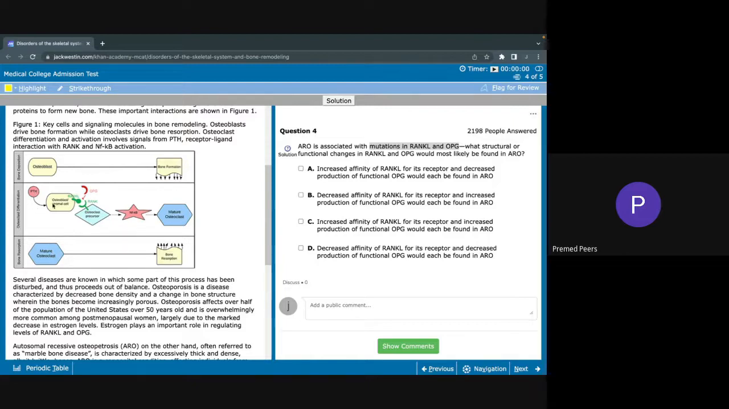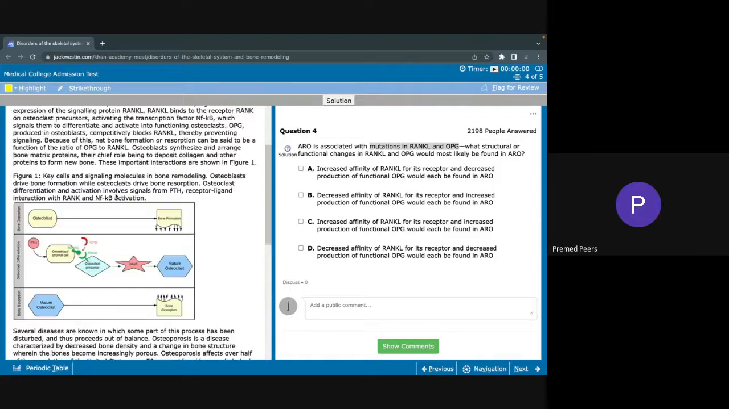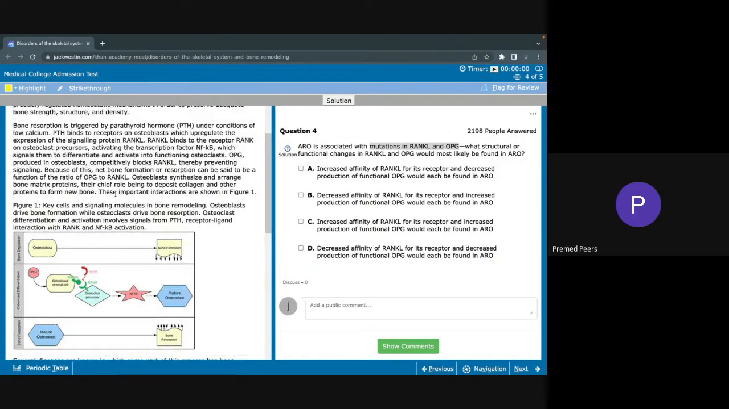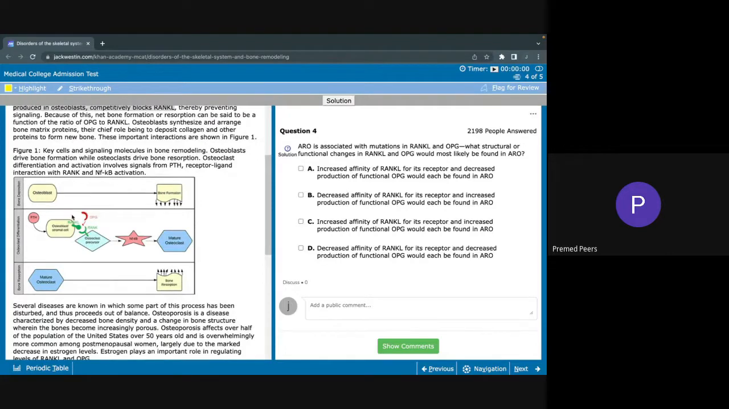So parathyroid hormone will bind to these osteoblasts, and this protein RANKL will bind to its receptor RANK, along with OPG being able to competitively inhibit RANKL, which it says right here. So essentially, if there's too much of this molecule OPG and it binds to RANKL, RANKL cannot bind to its receptor RANK and produce mature osteoclasts.